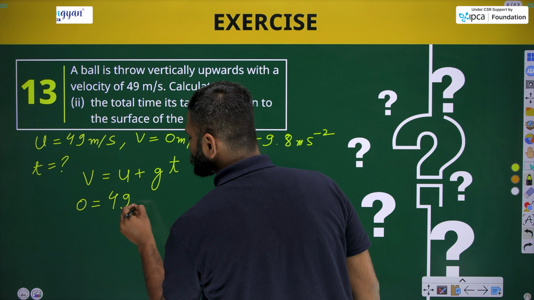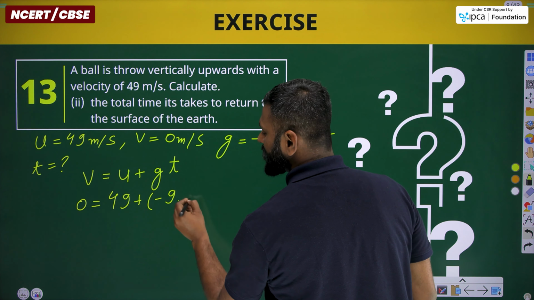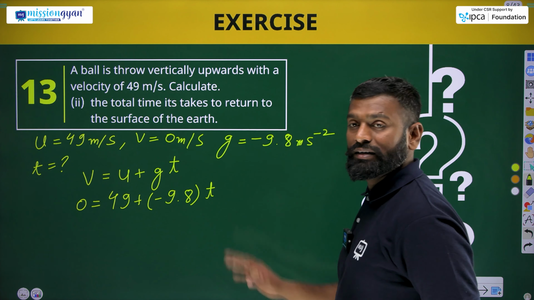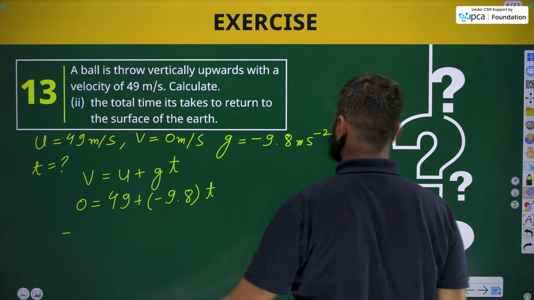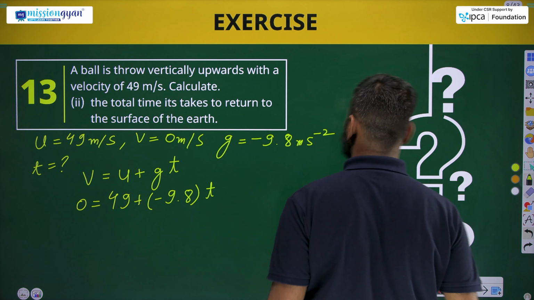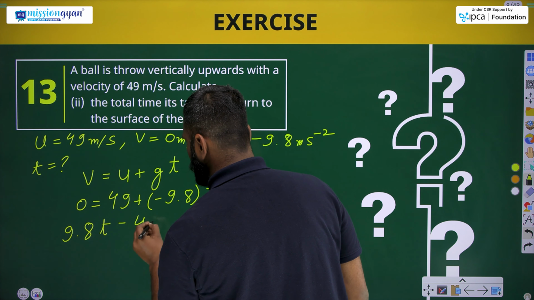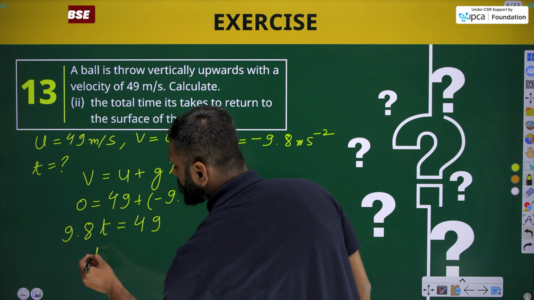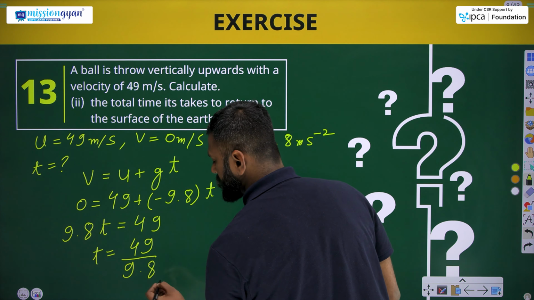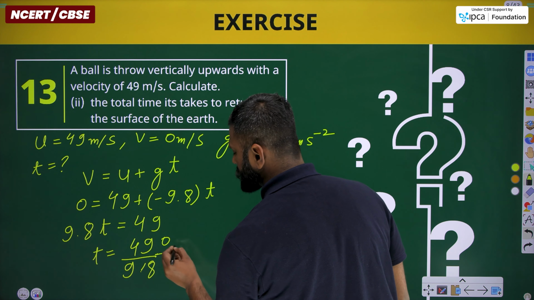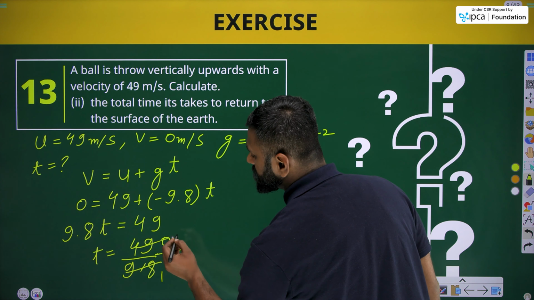Now by putting the values, we get 0 equals 49 plus bracket of minus 9.8 and the time. By simplifying, we get 9.8 t equals 49, and t equals 49 upon 9.8. By simplifying, we get here 490 by 98, we can divide it.